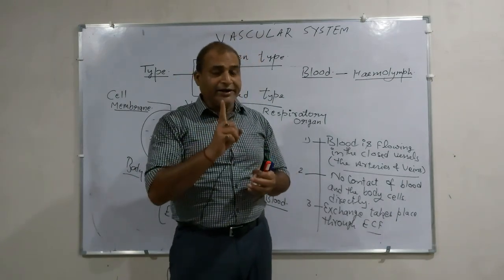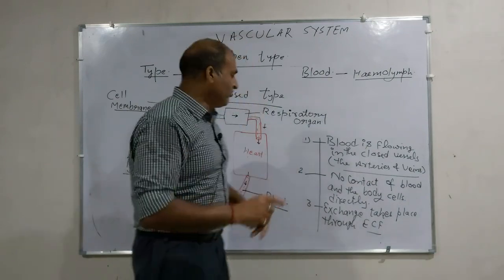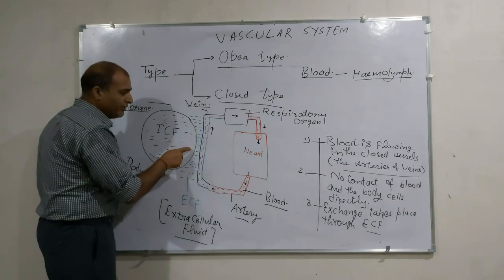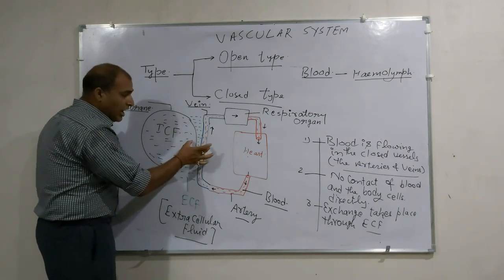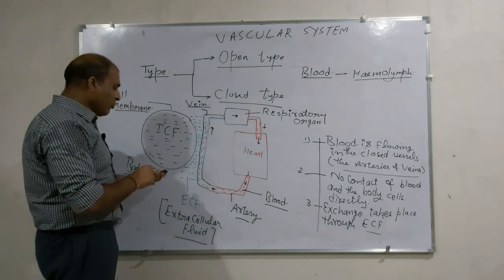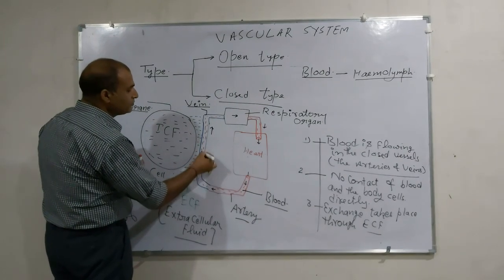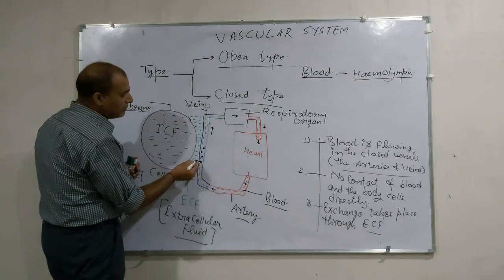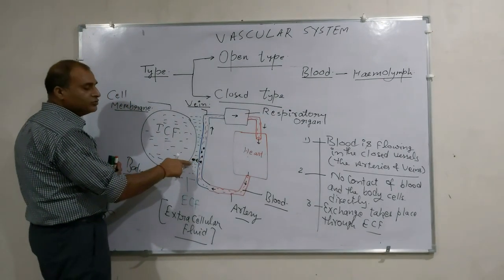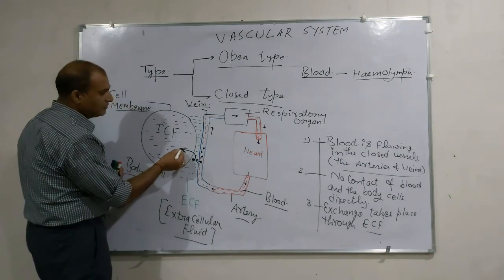Therefore, any kind of exchange between the blood and body cell takes place through the ECF, and the ECF is the liquid that is present in between the body cells and vessels. Outside in open space, the liquid is present here known as ECF. Suppose that this one is the glucose molecule, the glucose molecule first of all comes to the ECF, then from ECF it is taken into the cell.